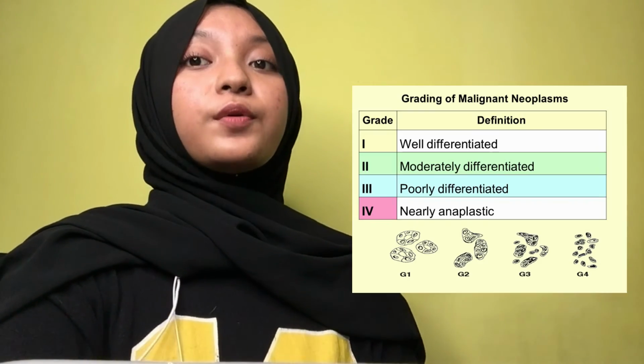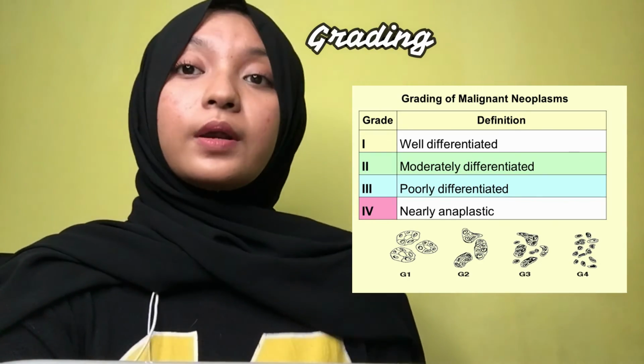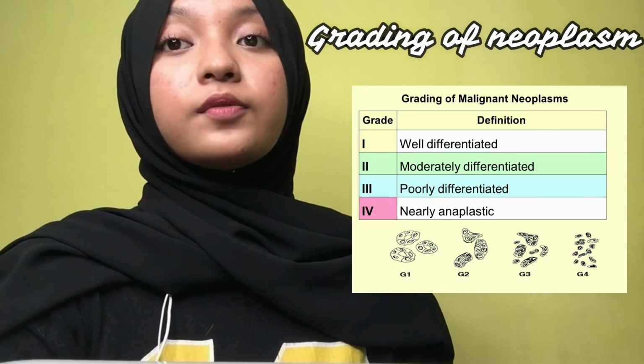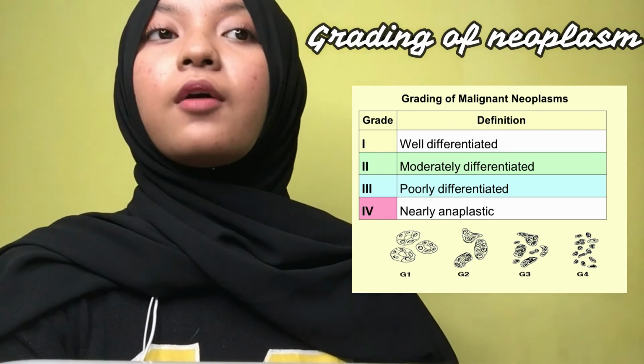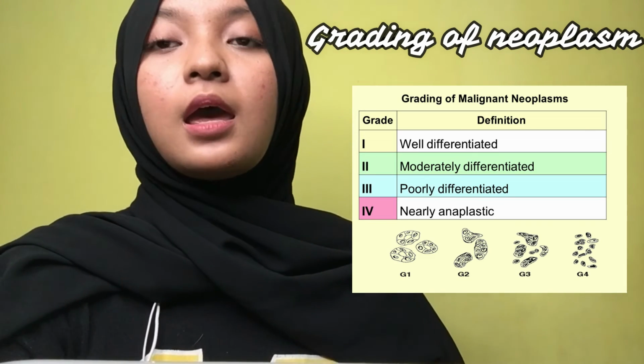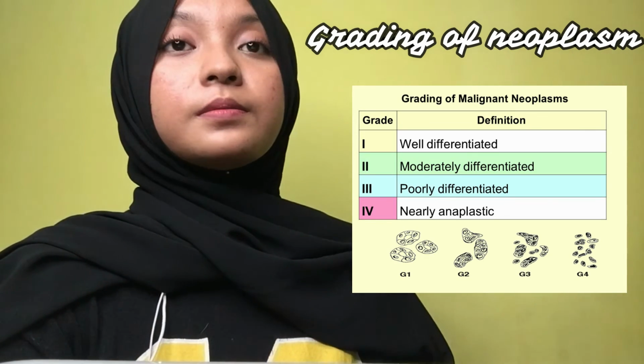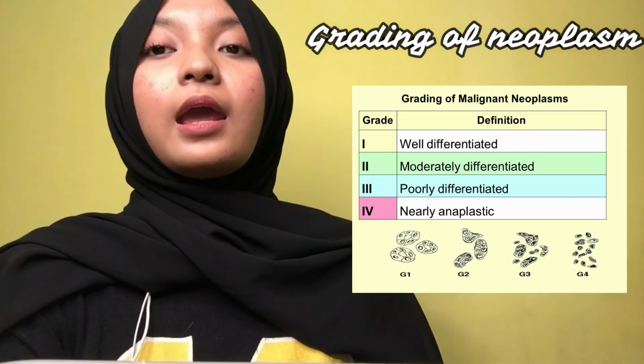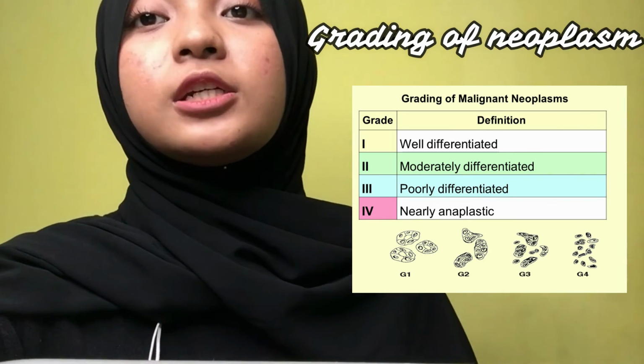The next is the grading of neoplasm. The grading of neoplasm is based on the cytologic differentiation of tumor cells and the number of mitoses within the tumor. The cancer or neoplasm may be classified as grade 1 to 4 in order of increasing anaplasia.